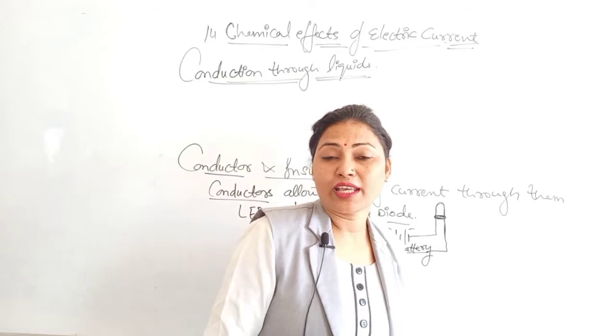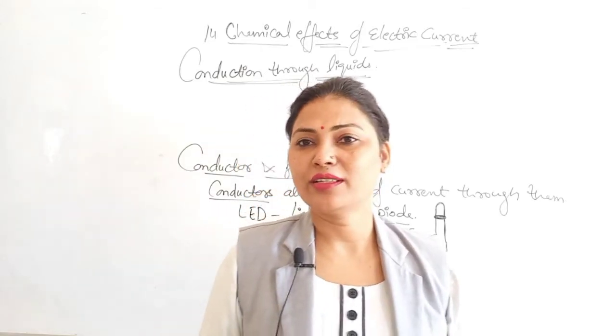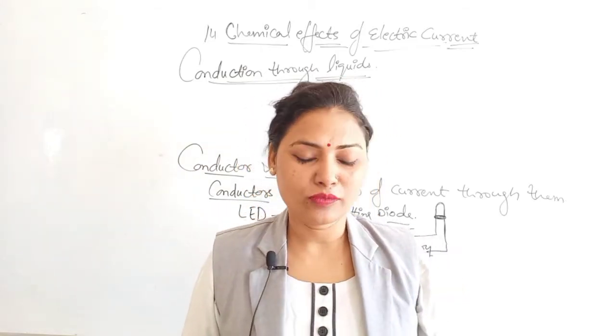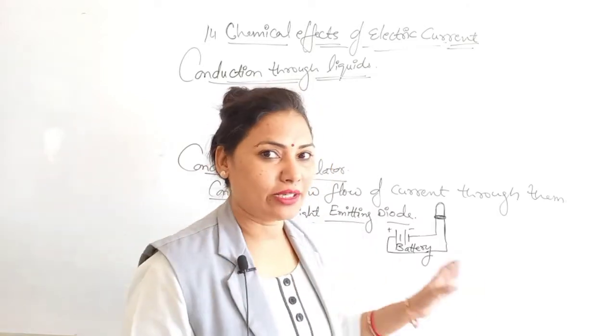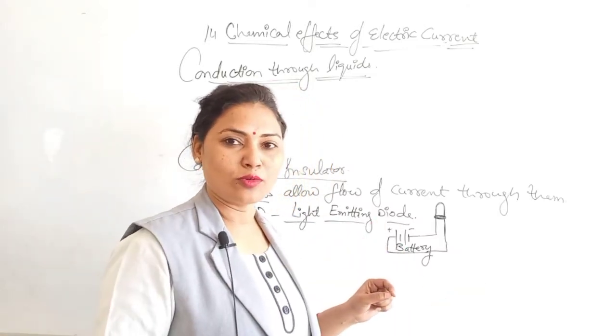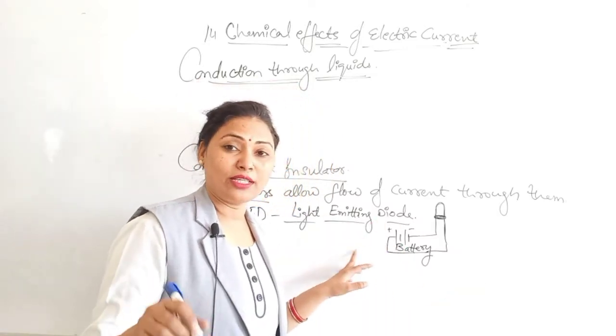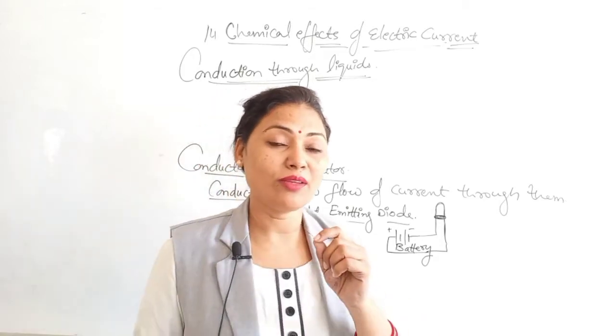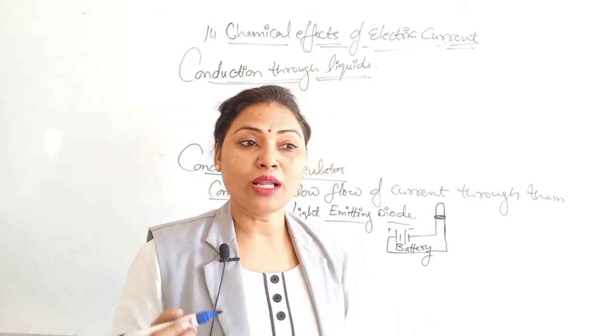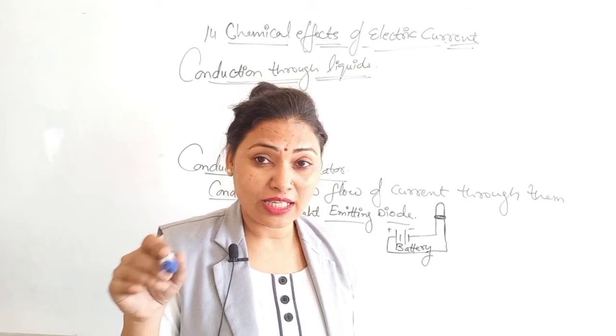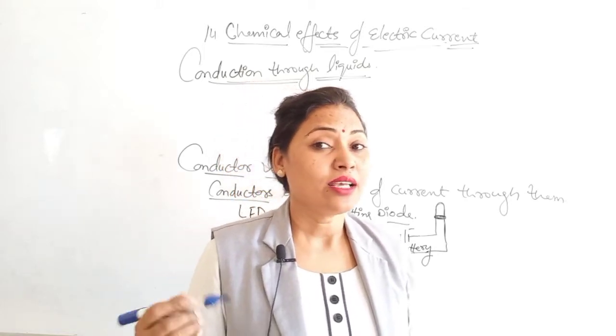If we take any liquid, like lemon water, and connect it with the battery and one bulb, and the connection is complete, then what will we see? We can see the bulb will glow. It means the liquid is conducting electricity.